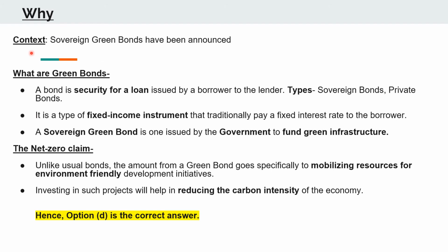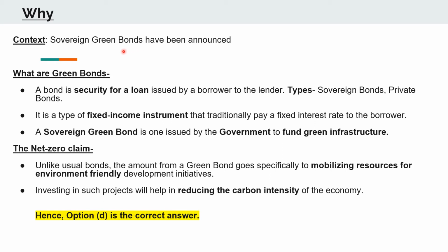So to address the question as to why this question appeared in the quiz, the scheme for the issuance of sovereign green bonds has been announced in this budget. So before, let's break this down, this term sovereign green bonds. Firstly, what do you understand by the term bonds?